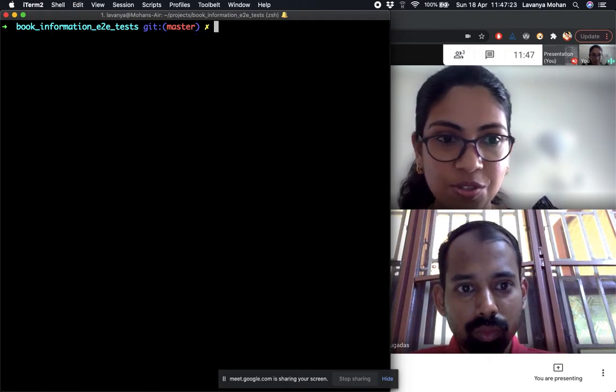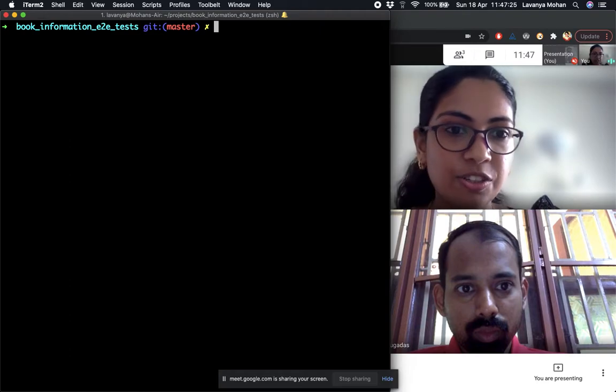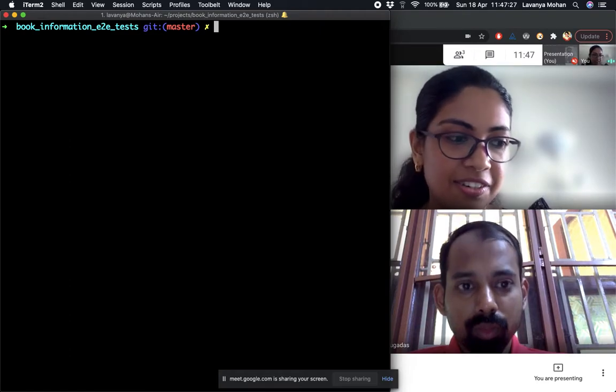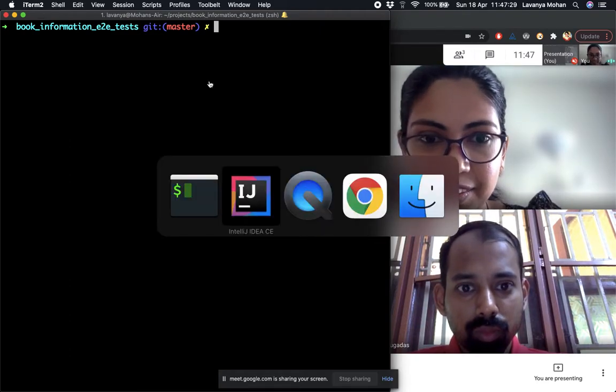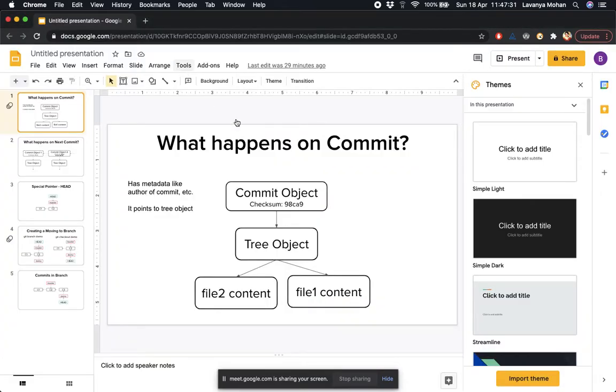So now let's also look at what happens when we actually make a commit. All right, and let me pull this up. I actually made some diagrams right now.